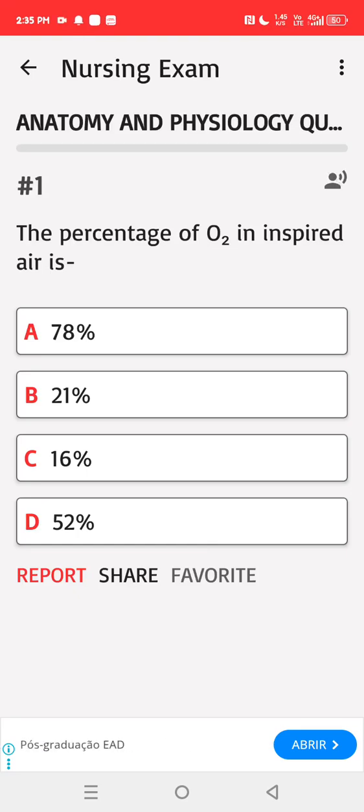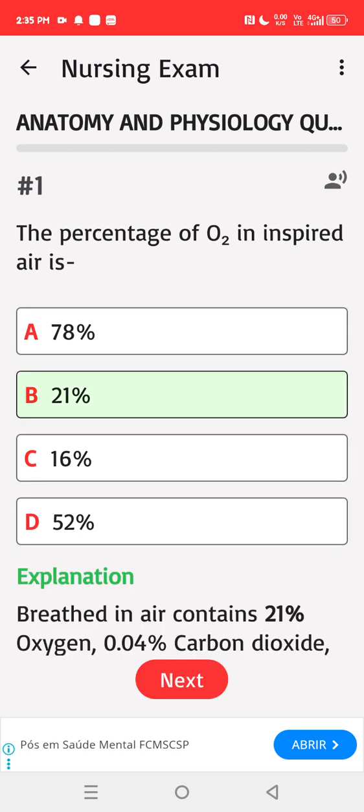The percentage of O₂ in inspired air is A. 78%, B. 21%, C. 16%, D. 52%. Correct answer: B. Breathed in air contains 21% oxygen, 0.04% carbon dioxide, and 79% nitrogen.